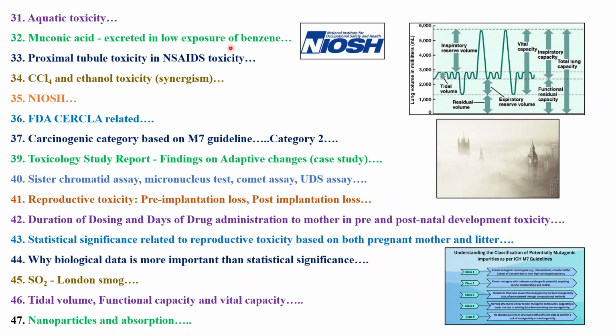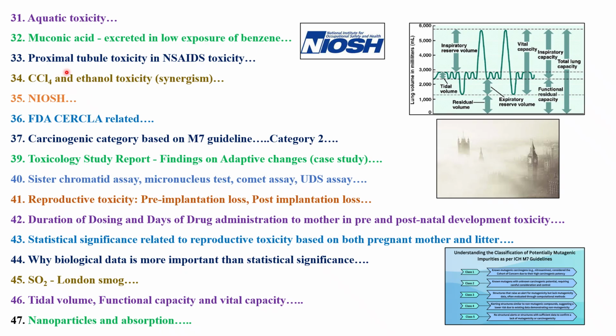Next, one question was with respect to aquatic toxicity. Yes, you will get some questions with respect to daphnia, EC50, LC50, ecotoxicity, environmental toxicity. Another question was with respect to muconic acid excreted in low exposure of benzene. Okay, so the metabolite of benzene may be muconic acid. Please go and read it in detail. Benzene: what are the target organs for benzene toxicity? What is the mechanism? What are the toxic metabolites which are formed?